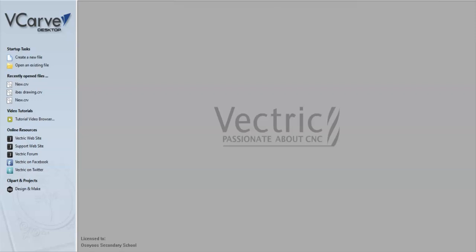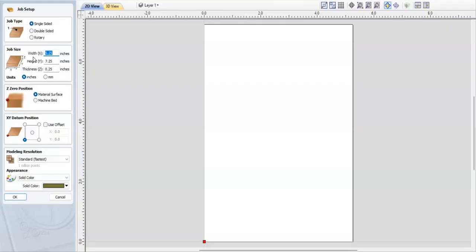So the first thing I want to do is come up here to the Create a New File tab. And I'm just going to click on that, and it's going to bring me up with a blank space here. Setting this up is going to be pretty important to make sure that we have the proper parameters set so that we're not going outside of our actual space. The width of our tops is going to be 5¼ inches, so in decimal form that's 5.25. The height being 7.25, and the thickness we're going to set to 1/4 inch.